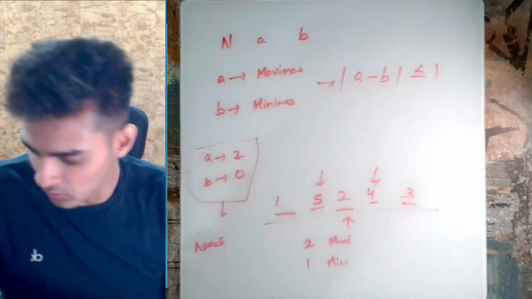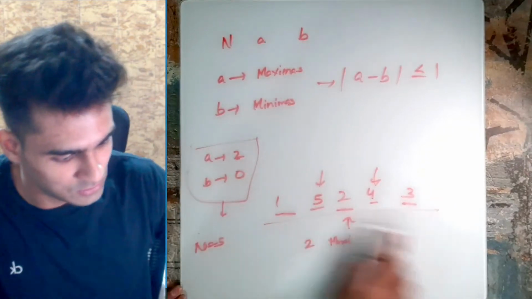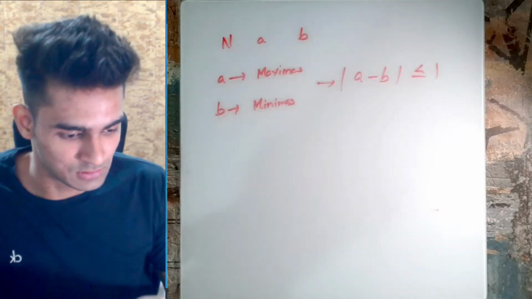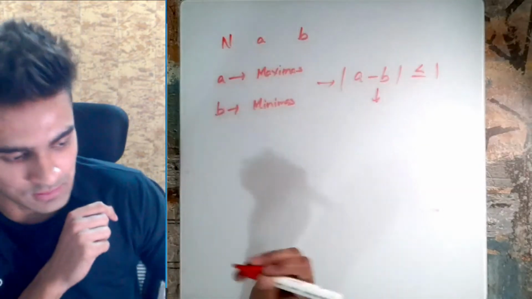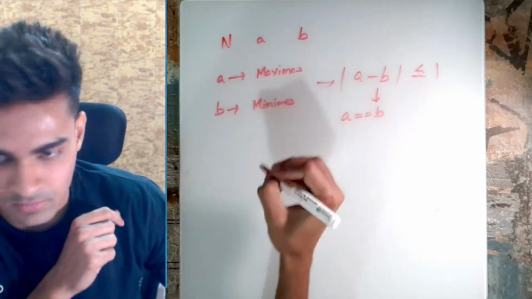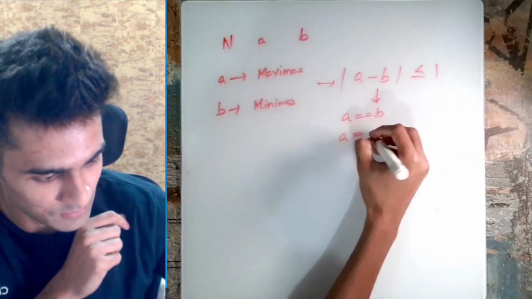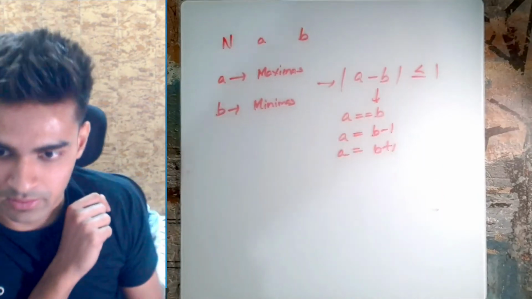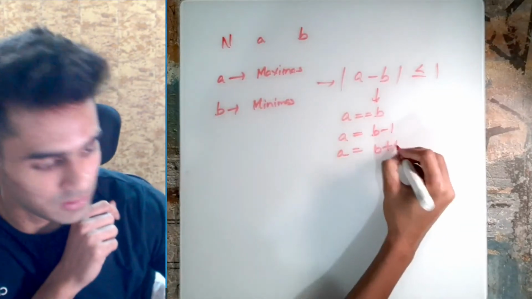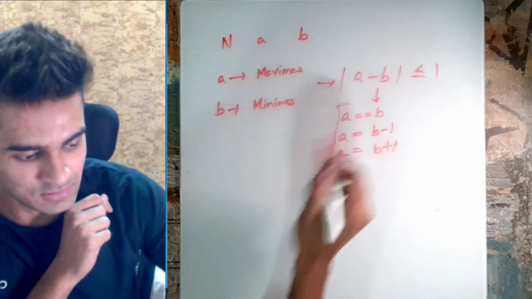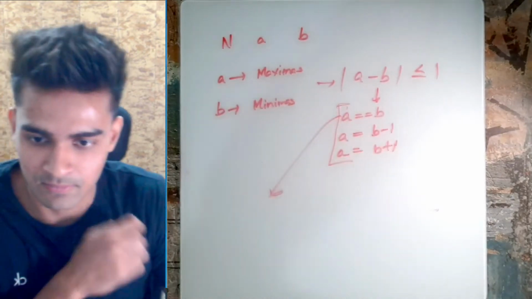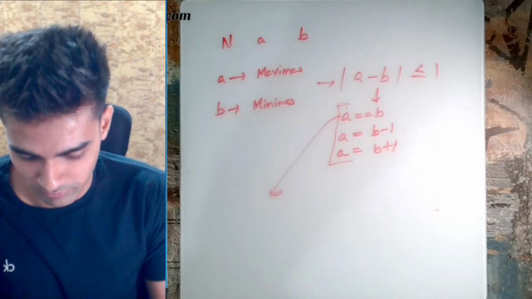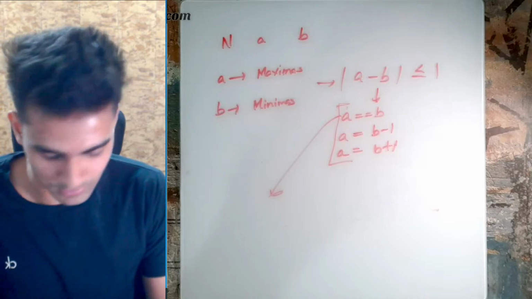Now how to solve that? Now that we know about this condition, there are three cases: either a is equal to b, or a is equal to b minus 1, or a equals b plus 1, right? These are the only three conditions that we can have. Let's try to find an answer for all the cases. I hope the solution till here is clear to everyone. If there is some issue with that, just let me know.